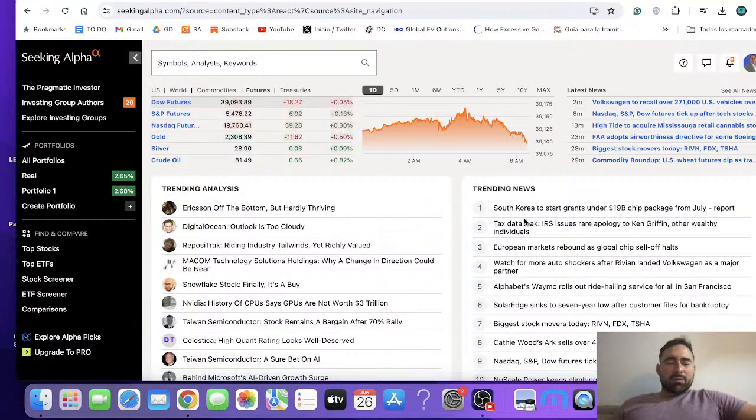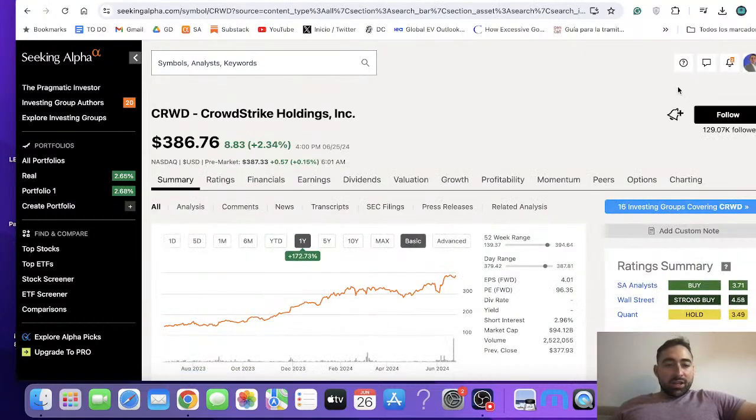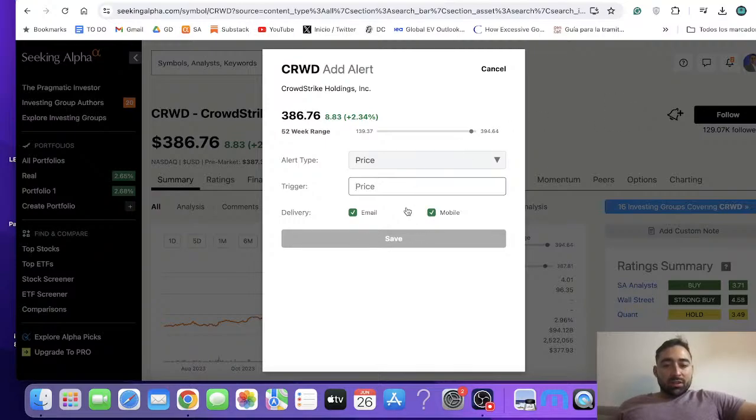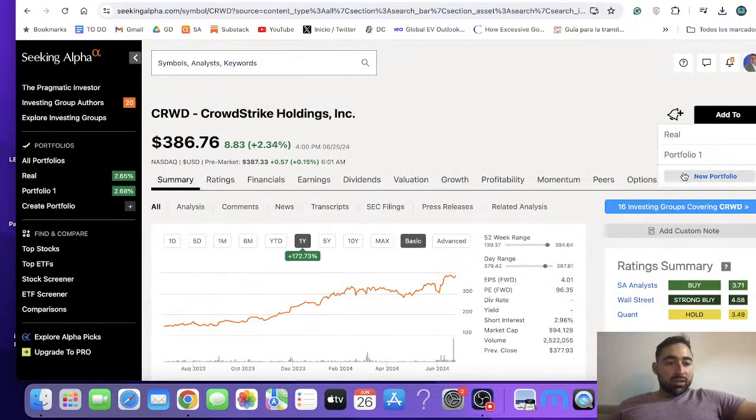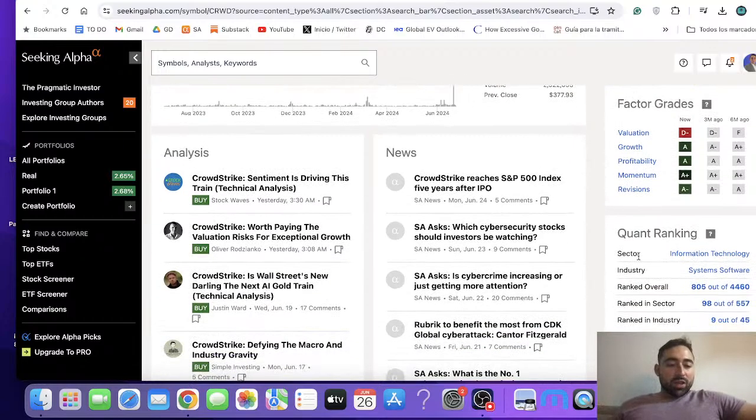It's a great way of staying up to date with news. Like I said, you can start following different tickers. I'm following Google, or if I'm interested, for example, in CrowdStrike, I can go here and add this little bell so that I get notified of different things. I can set an alert here, for example, for the price, and I can also start following the stock. If I start following the stock or add it to a portfolio, I'm going to be getting emails with all the relevant information, everything that's going on with CrowdStrike. Just a great way of staying up to date.